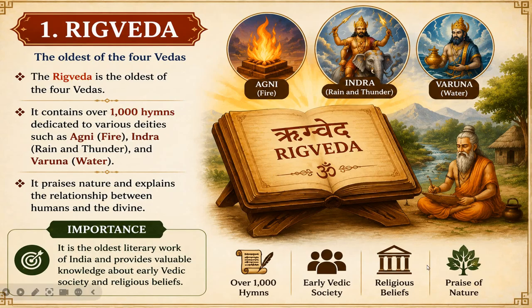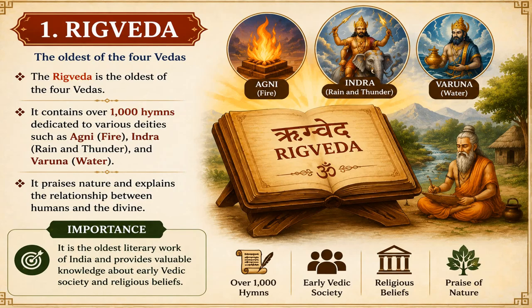And here you have the icons which represent the hymns, society, religion, and nature, reinforcing these themes, and illustrating the broad scope of knowledge contained in the text. So we can say that the Rig Veda is a timeless repository of spiritual wisdom and cultural heritage.